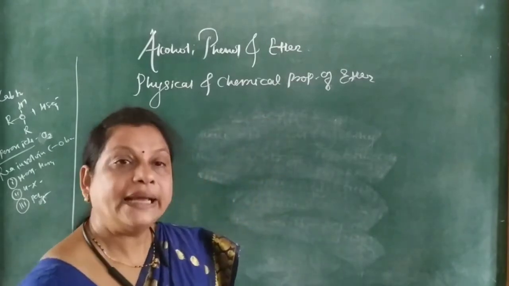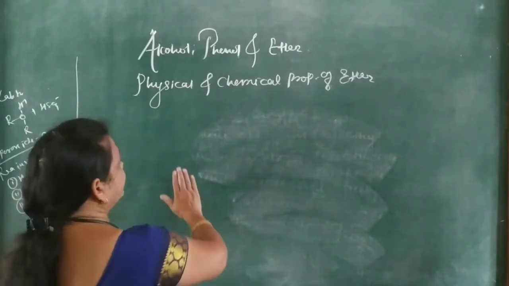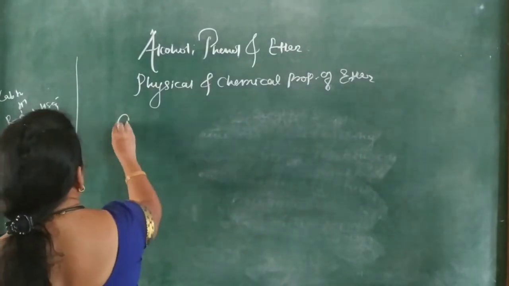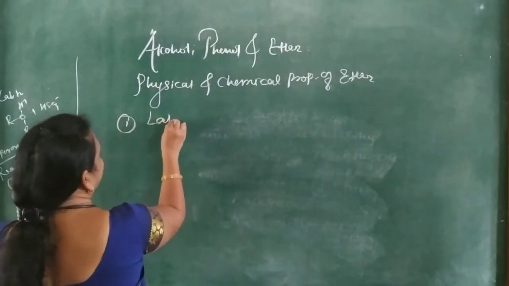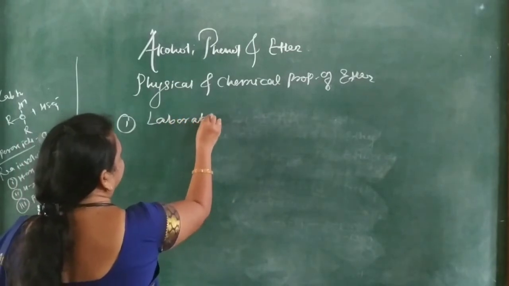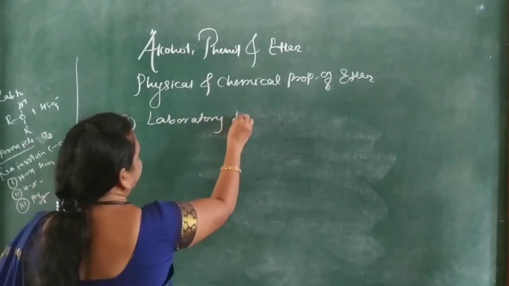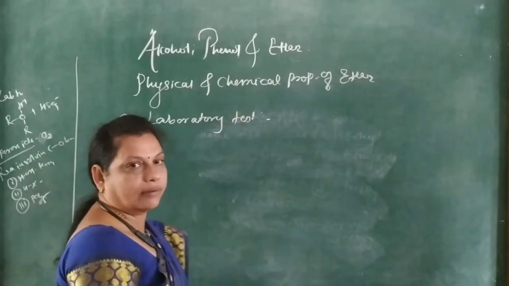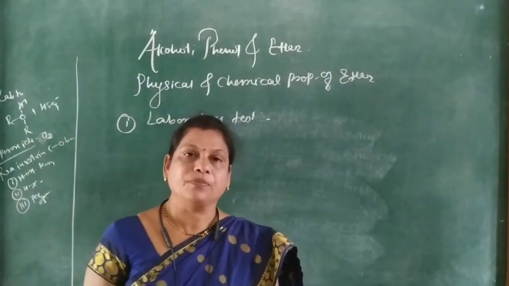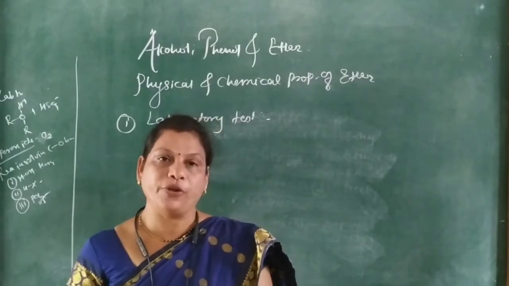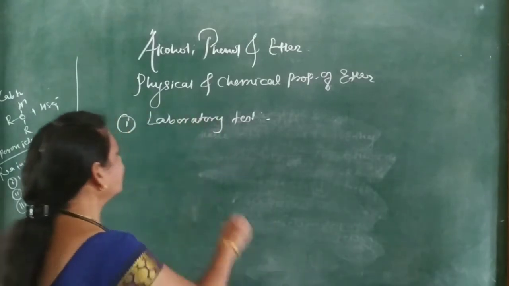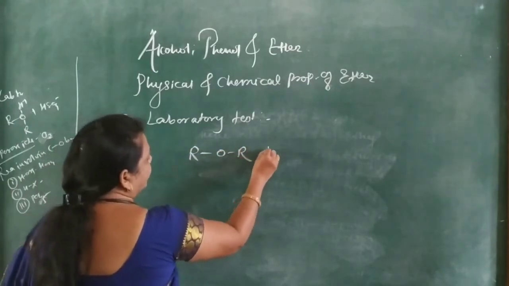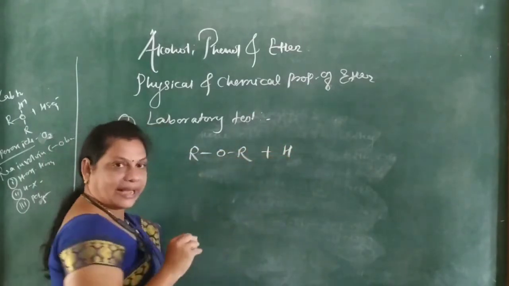Next one, that is chemical properties of ether. In the chemical properties of ether, the first one is called the laboratory test. So the laboratory test of this ether is with dilute sulfuric acid. If ether ROR reacts with sulfuric acid,